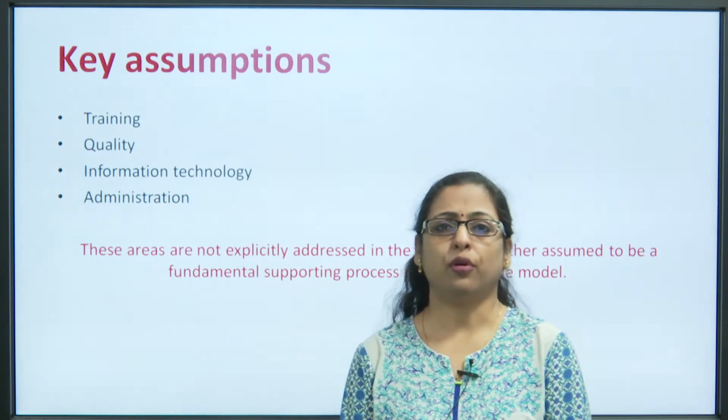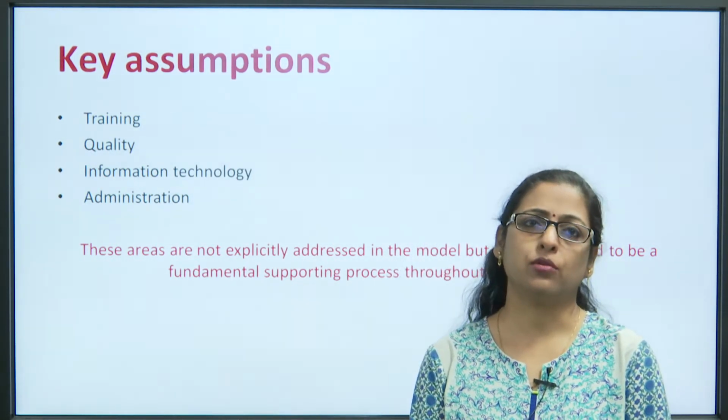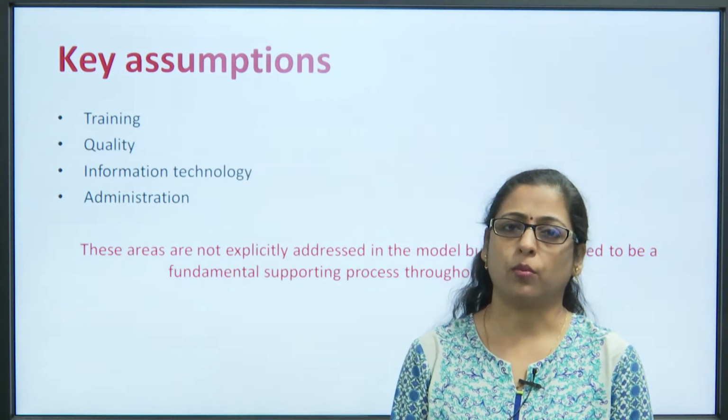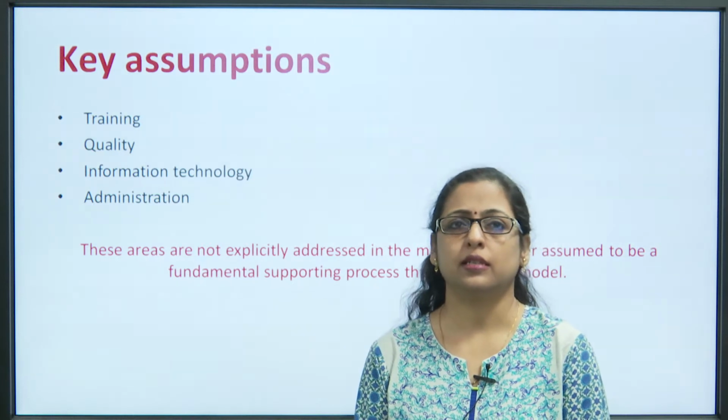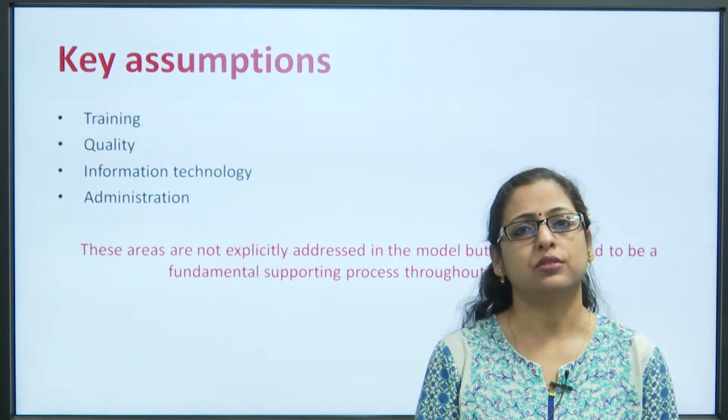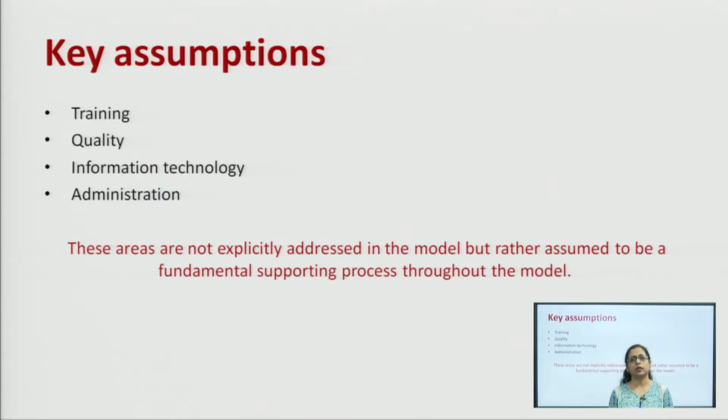Now, before we talk in depth about the SCOR model, we should also understand what the SCOR model covers. As I said earlier, the SCOR model is basically a process reference model. So, it takes into consideration all the processes included in the supply chain, and the key assumption is that training, quality, information technology as well as administration are always supported during all the processes of the supply chain activity.